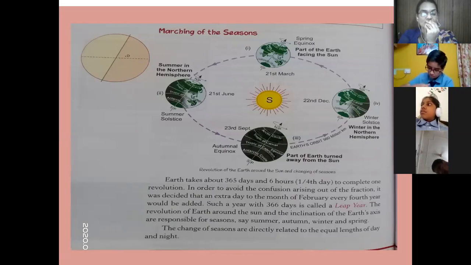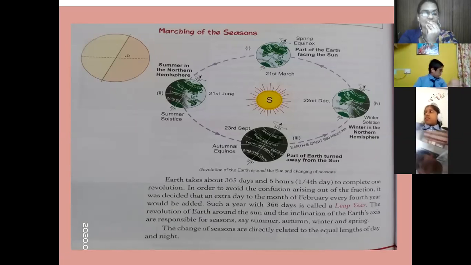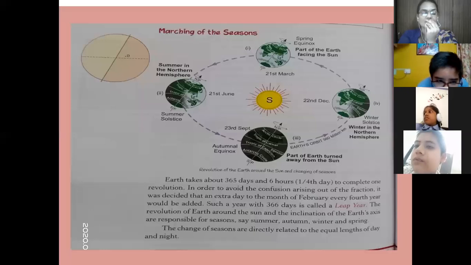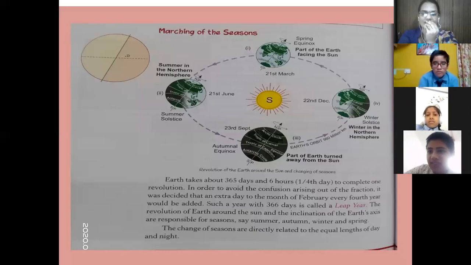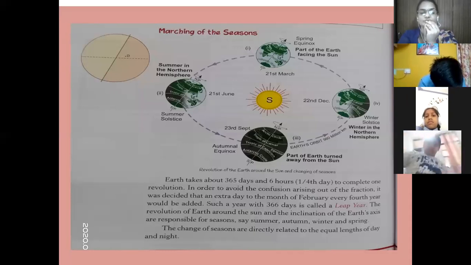On March 21st and September 23rd is the beginning of spring and autumn. The Earth is tilted neither towards the North Pole nor the South Pole. Students, these are the two dates you have to remember: March 21st and September 23rd. These two dates are also called equinox. Why equinox? Because on these two dates, the duration of day and night remains the same. There is no change, meaning 12 hours of day and 12 hours of night.